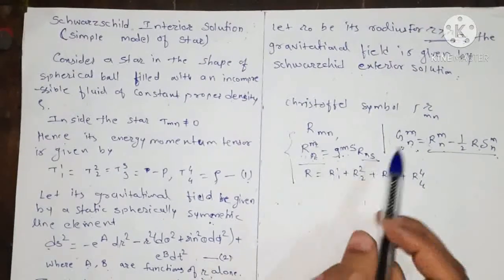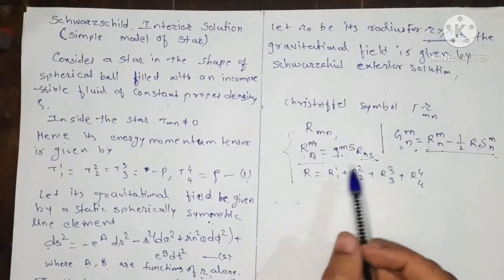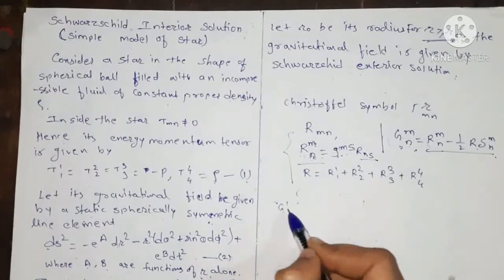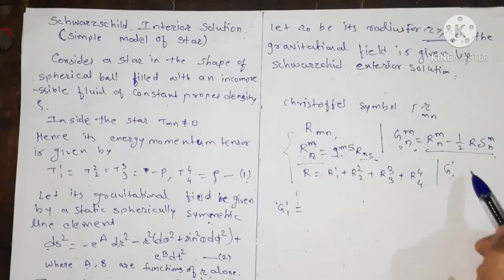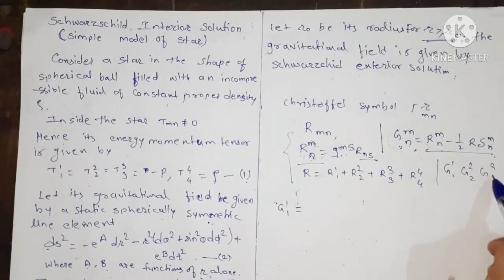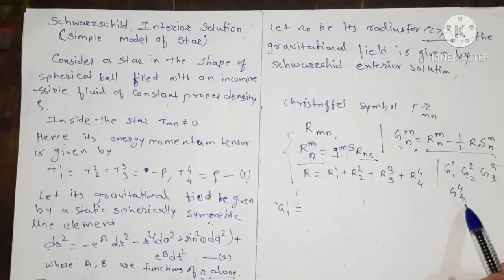We write directly the form of the Einstein tensor here as G11, G22, G33, where G22 and G33 are dependent, and G44, because here A and B are functions of r alone. So we get only up to G44.